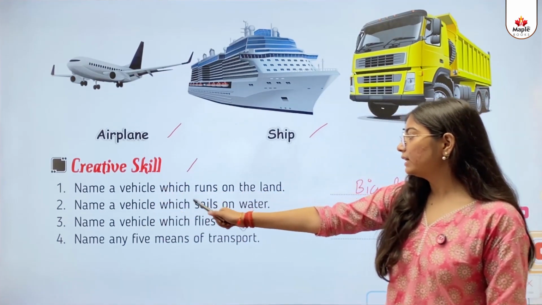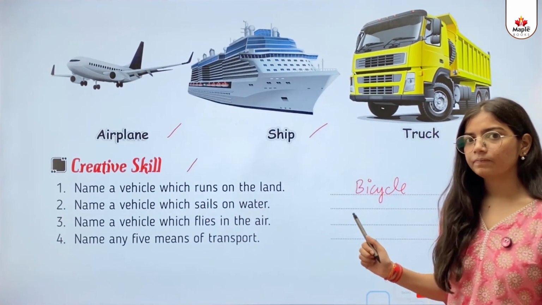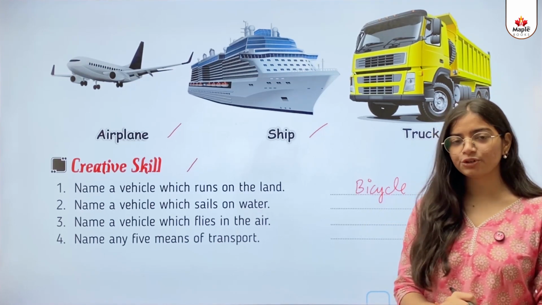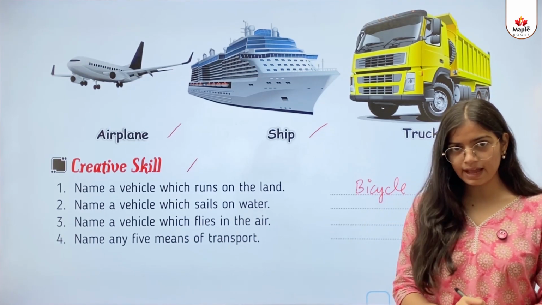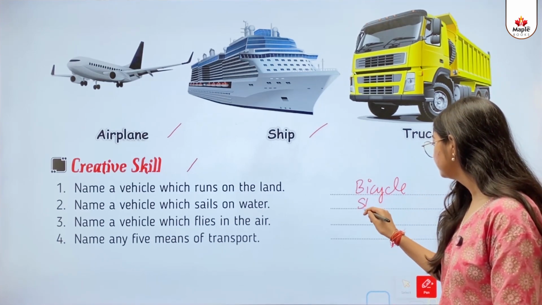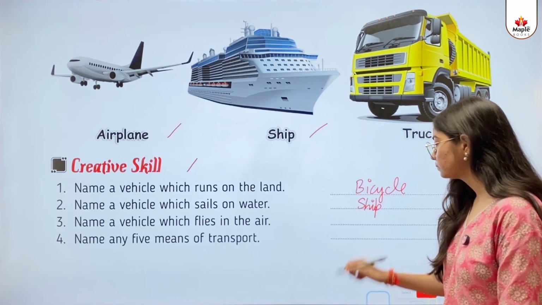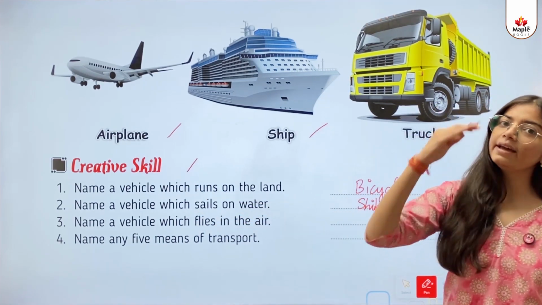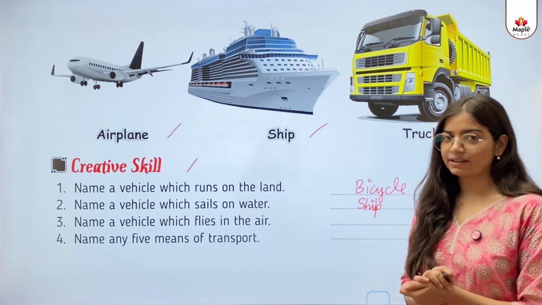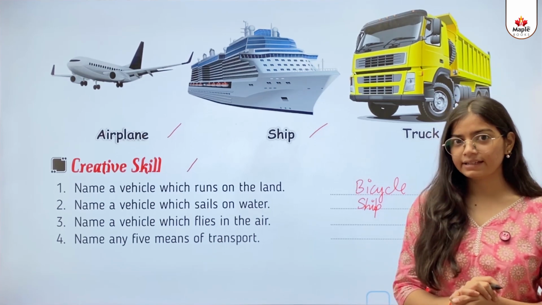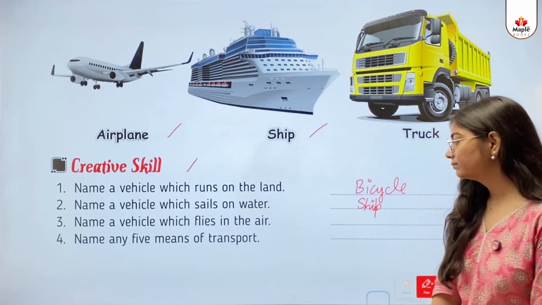Second, name a vehicle which sails on water. So kids, यहाँ पर ये क्या पूछ रहे हैं कि ऐसा व्हीकल जो वाटर पर तैरता है. That is a ship. Third, name a vehicle which flies in the air. So kids, ऐसा कौन सा व्हीकल है जो एयर में फ्लाई करता है? That is a aeroplane.